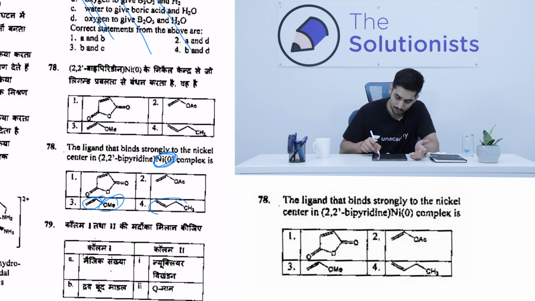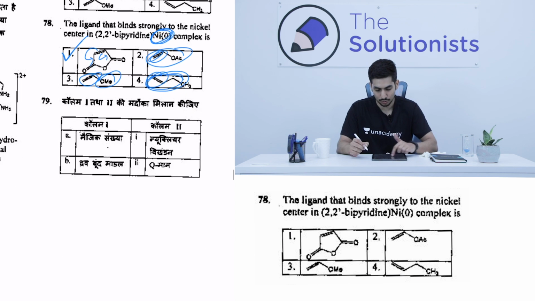Similarly, CH3 will also be electron dense, and OAc will also be electron dense. Now over here, due to resonance, this double bond will not be that electron dense because it can resonate over here as well as here. So the accepting ability of the double bond will be the most. This is electron deficient and this metal is electron rich, so they will bind very strongly. So the only plausible answer over here is option number 1.